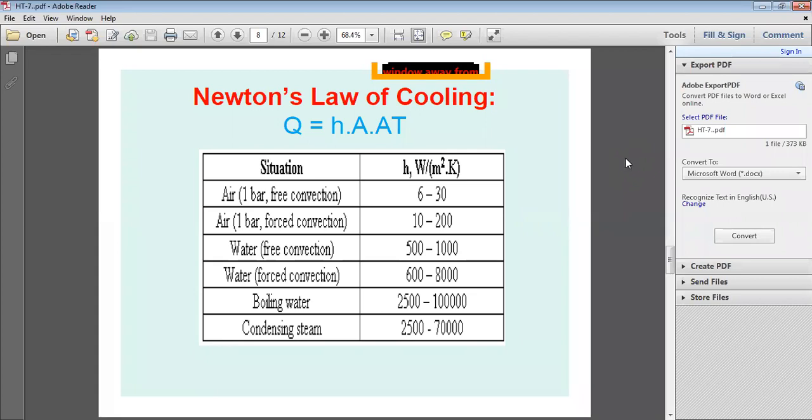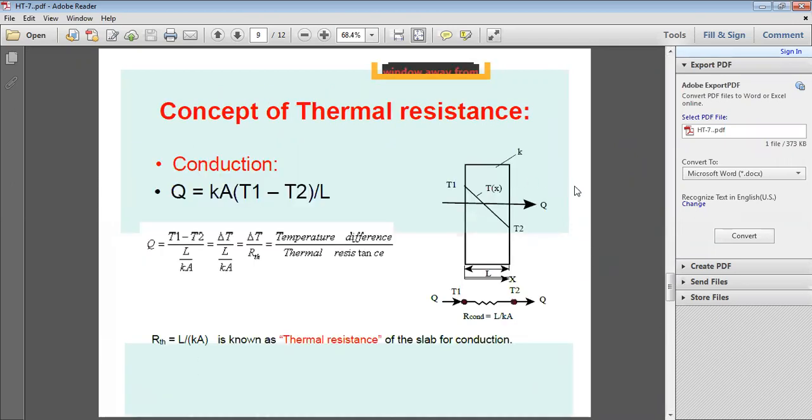If we take the example of a one-dimensional plane wall or slab, or if there are materials A, B, and C, how do you calculate thermal resistance? For that, next slide: the concept of thermal resistance.